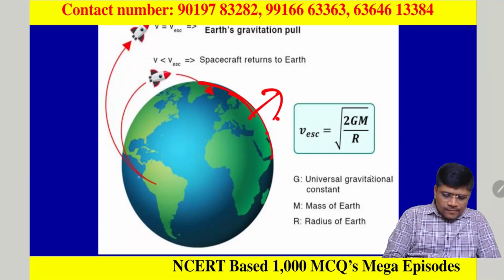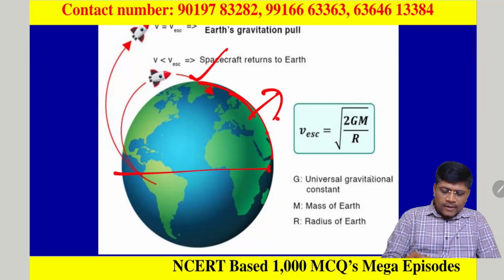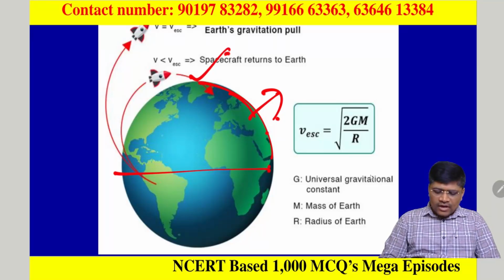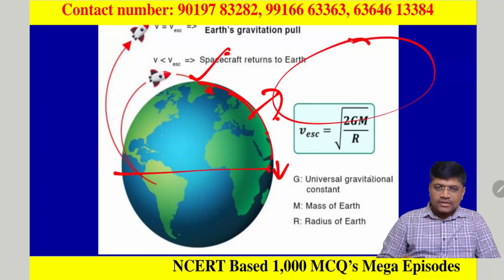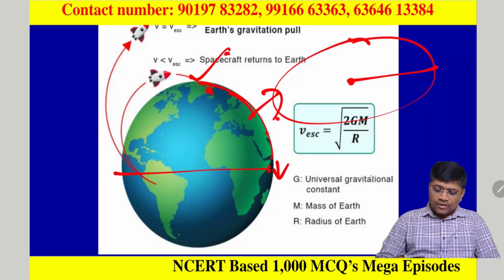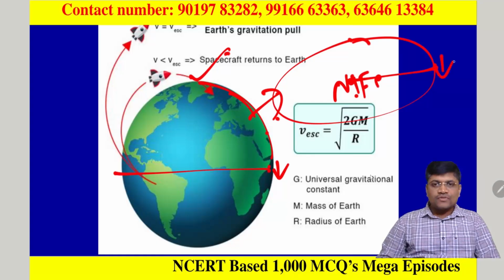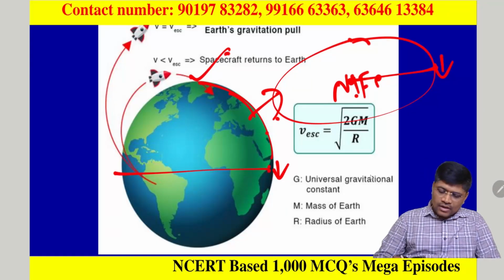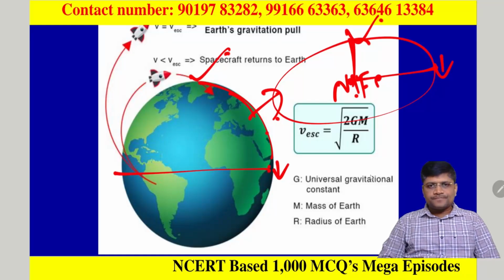Again, we know that Earth's gravity is more near the poles and very less near the equator, because Earth is not in a perfect shape; it is in a geoid shape. The equator is a bit far away from the core region, which is rich in nickel and iron content. That's why the gravity is very less near the equatorial region and very high near the poles, because they are very close to the core region.